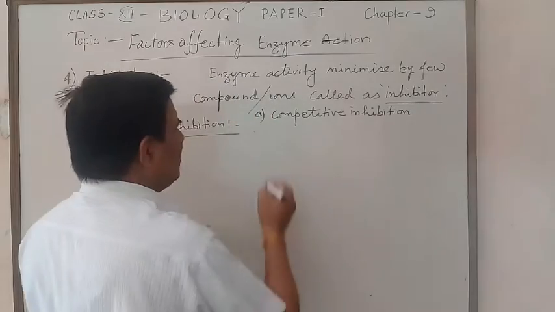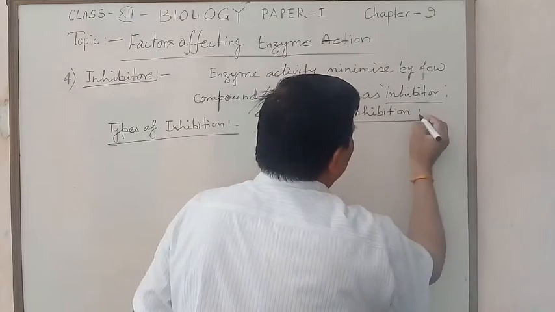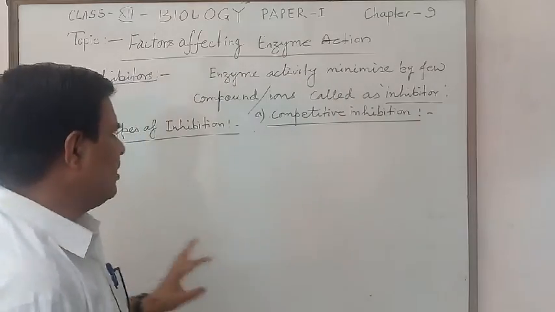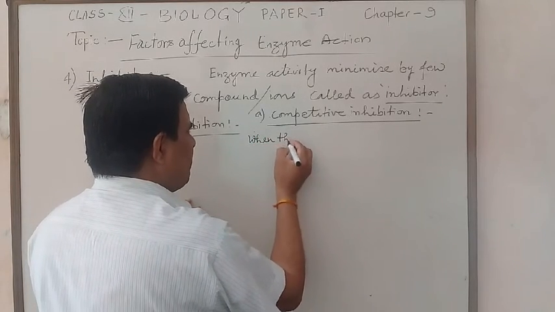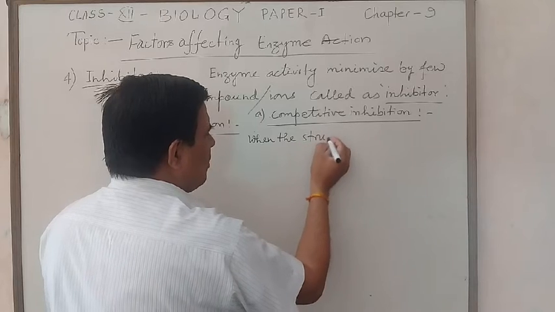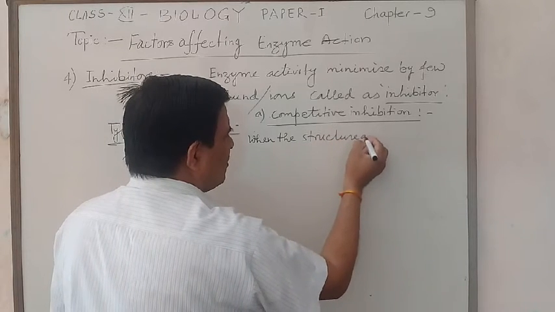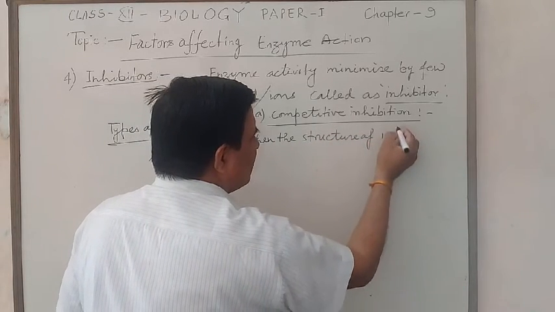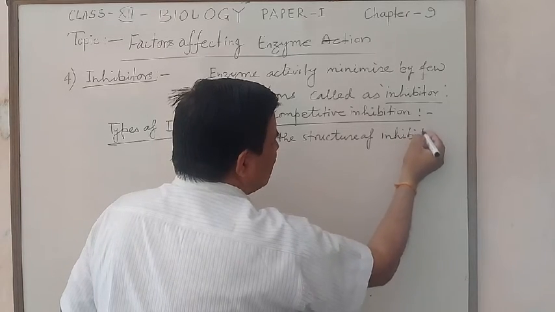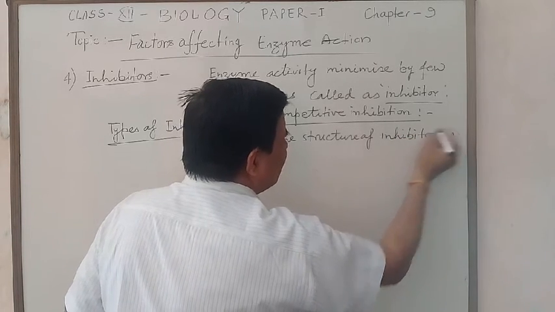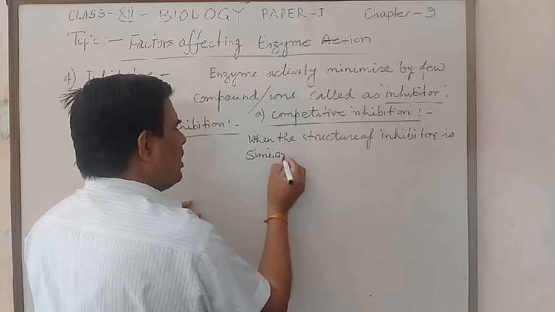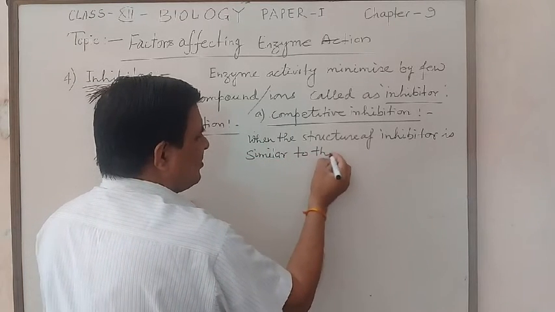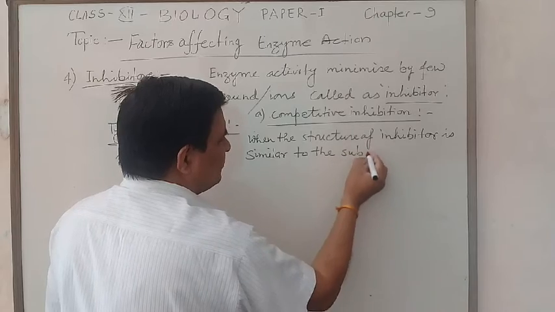Competitive inhibition occurs when the structure of the inhibitor is similar to the substrate.